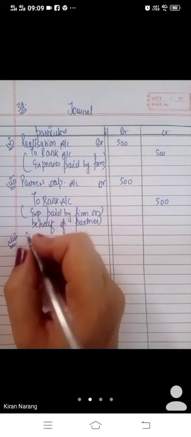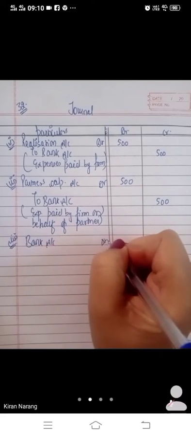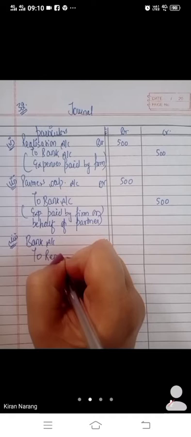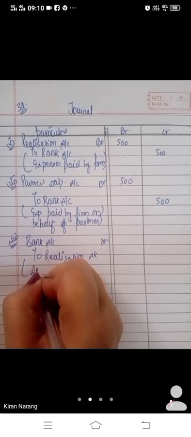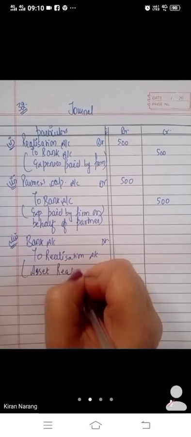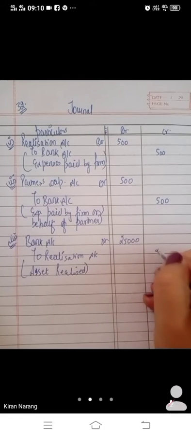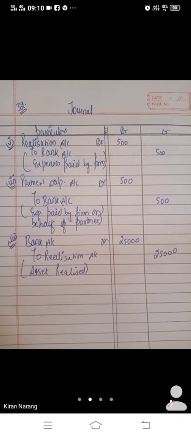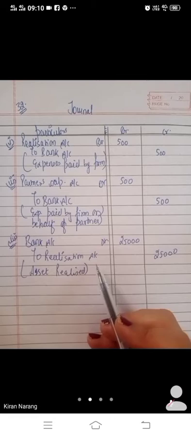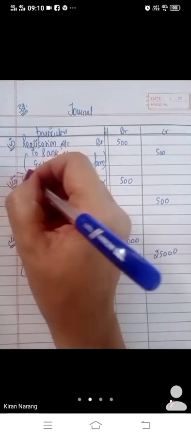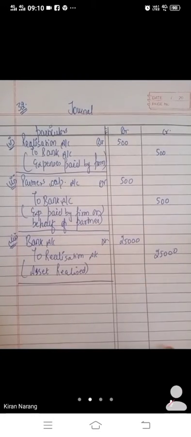How? First we have realized the assets. Bank account debit. Debit what comes in, bank account, money is coming. Assets are going through realization account. Assets realized. We have sold the assets of rupees 25,000. So entry will become bank to realization. Debit what comes in, money is coming and we are selling the assets through realization account. So this will be the journal entry for selling of assets. We have realized the assets.